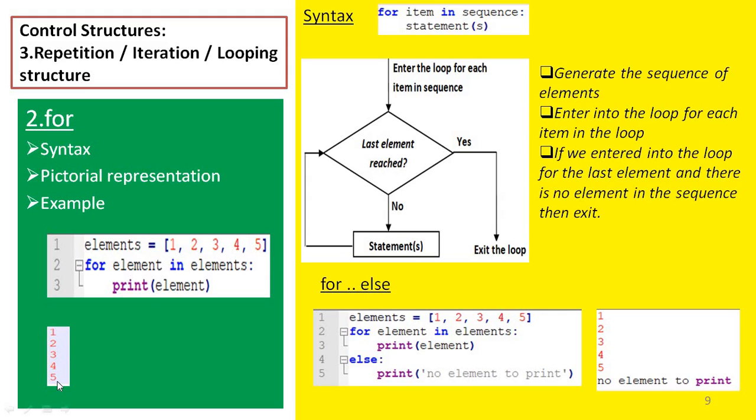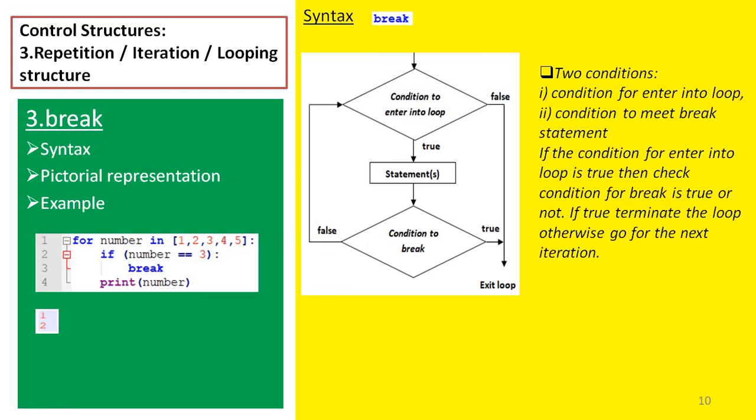We have one variation of the for loop. It is for else, and an else block can be added at the end of the for loop like this. Once there is no element in the sequence for processing inside the for loop, we come out of the for loop and we go to the else block in for else statements. This is about the for looping structure.